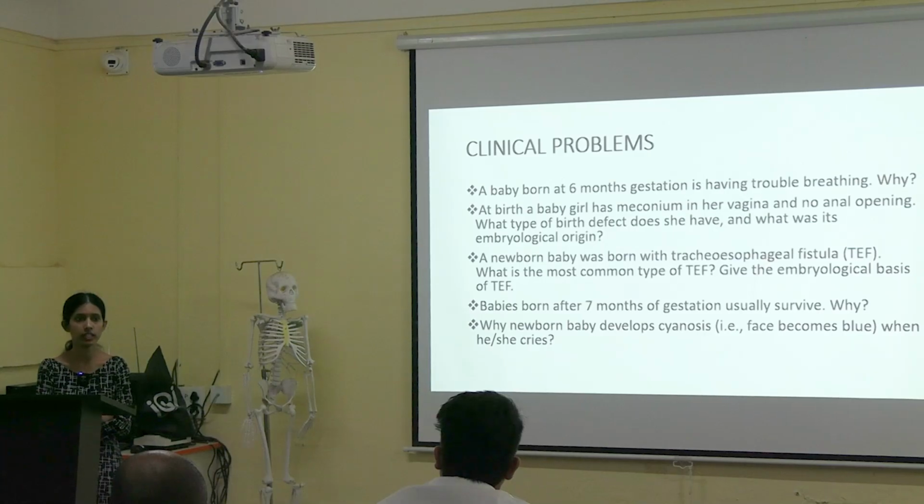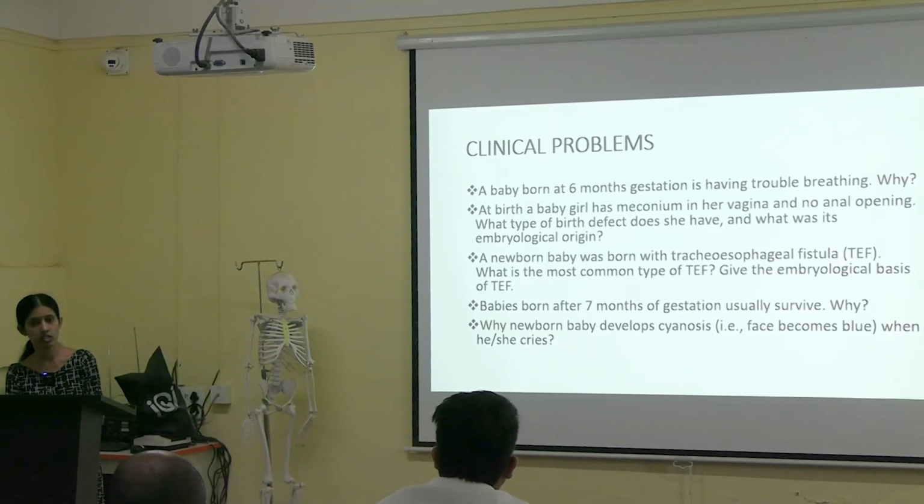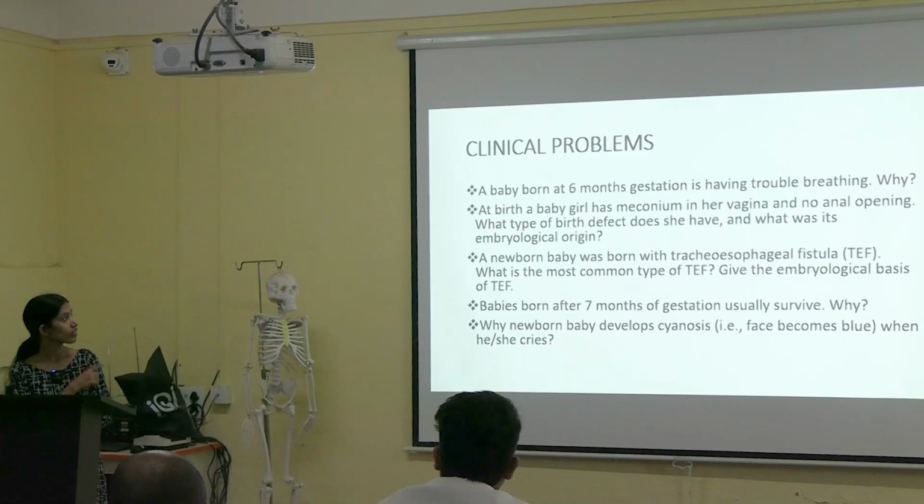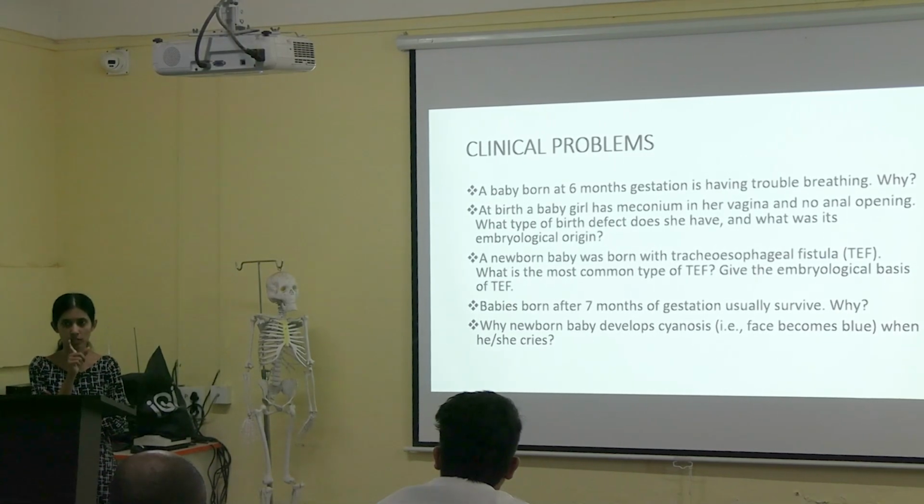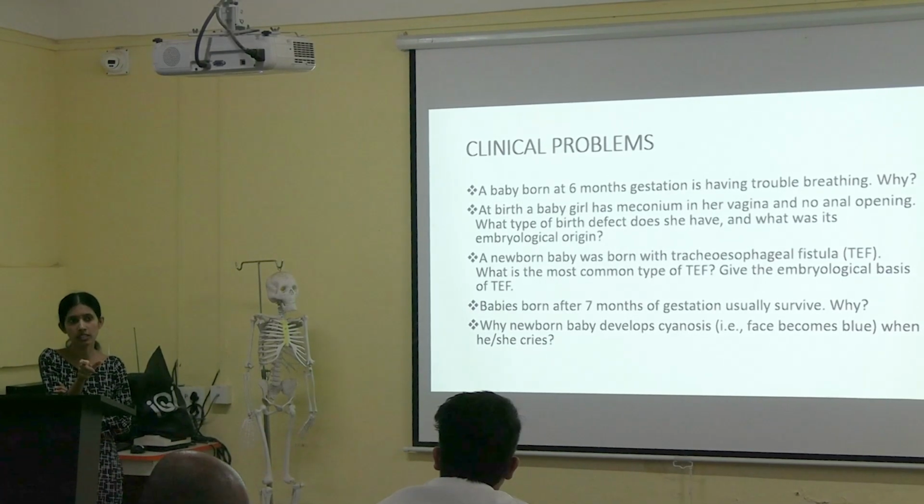Again the question is related to the maturation of lungs part only. Okay, in the first question they have given that after the 6th month of gestation the baby is having trouble with breathing. So this first question and fourth question are related. If you check the maturation of lungs, the tabular column is there, which I have discussed. If you see that, it has given which stage is going to happen in which weeks. Related to that you can see the embryological basis also. Okay, you need to check that. We'll go to the next question.